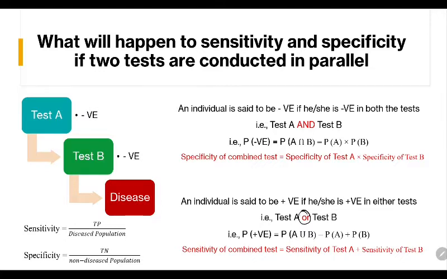So this is sensitivity. This or this means you will add. So sensitivity increases. What about specificity? What does it say? True negatives. Who is a negative? If he is negative in both the tests, this and this. So how do you do the probability distribution for this and this? You just multiply it. So it will decrease.